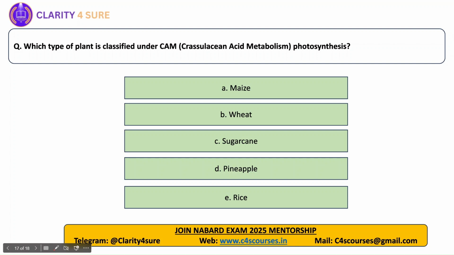The plants which follow CAM are generally present in the arid regions and they close their stomata during daytime because of high temperatures. They try to conserve the moisture in them and they perform the photosynthetic activity during the night time. So they open their stomata during the night time. And one example of CAM plant is pineapple.